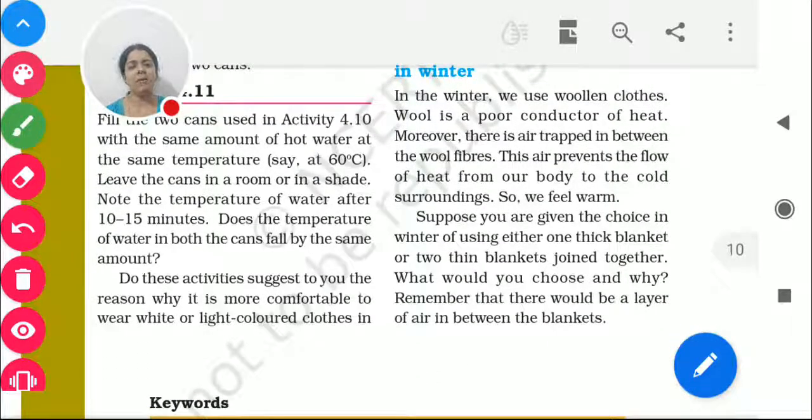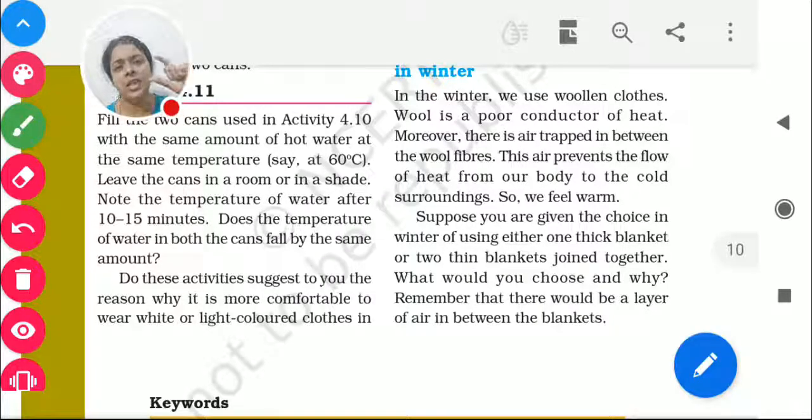Sometimes it is told. Now I just give an option to you. I really want to know the answer. You just let me know what the correct answer should be. So tell me, in the winter season when it's very cold, very chilled, I have two options to give you. Which option do you want to choose? I really want to know. Which option will you choose?